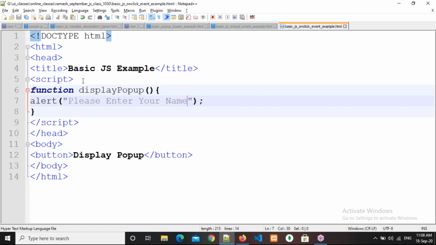Now see here, I'm clicking on this button. Is anything executing? Nothing is executing. Why is it not executing anything? Because I have written a function and I have a button.